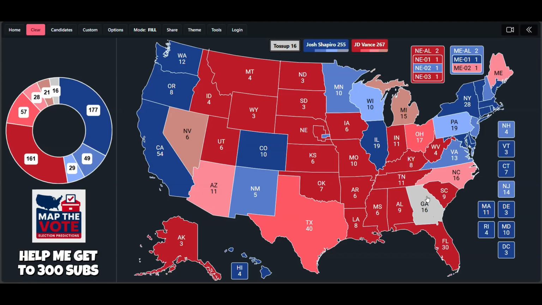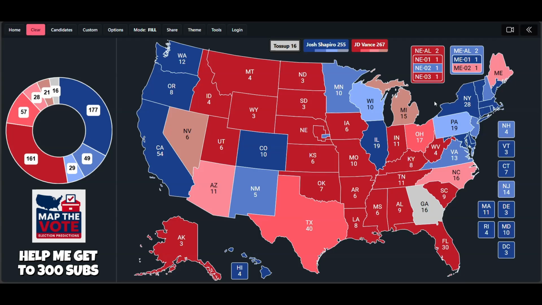And now the election comes down to the state of Georgia. Now, Georgia, even though it flipped back to Trump in 2024, keep in mind this is a state that relative to the nation, has consistently trended to the left for well over a decade now.